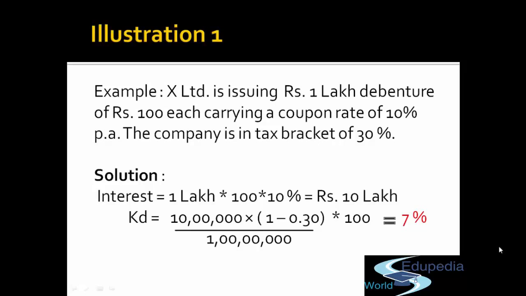So, how will you compute the cost of debt? 1 lakh debentures of 100 each. So here we get the number of debentures, multiplied by the face value of the share. Note one thing: we always compute the interest over the face value of the security. Even if the shares or the security is issued at discount or at premium, the interest is always paid on the face value of the security. So the interest portion in this case will be 10 lakh. 30% is the tax amount. So 7 lakh is the net expense to the company over rupees 100 lakh. So the cost of debt to the company is 7%.